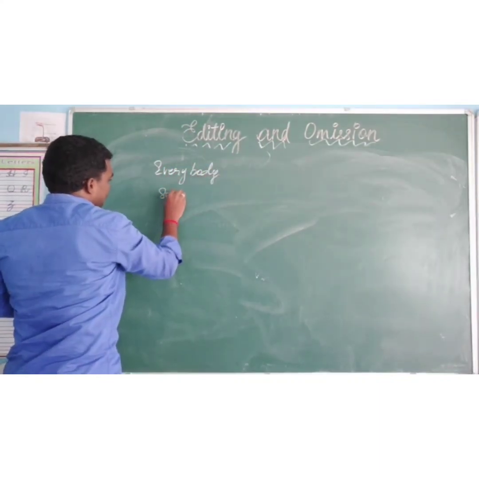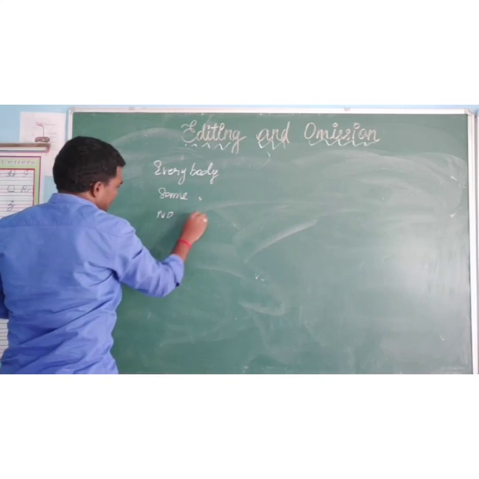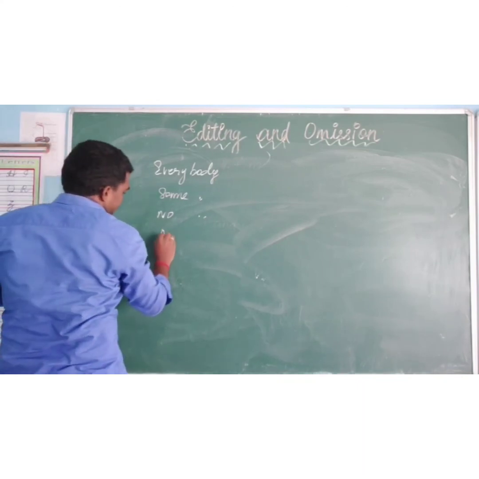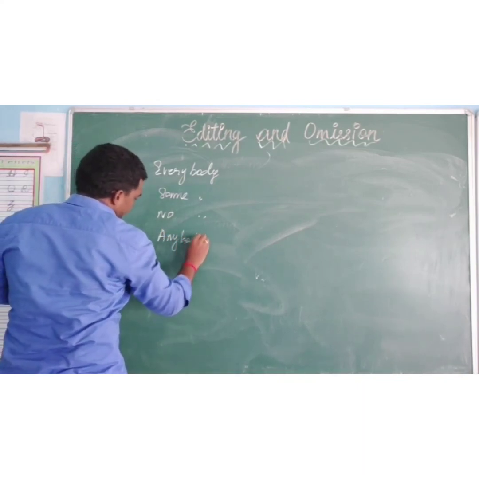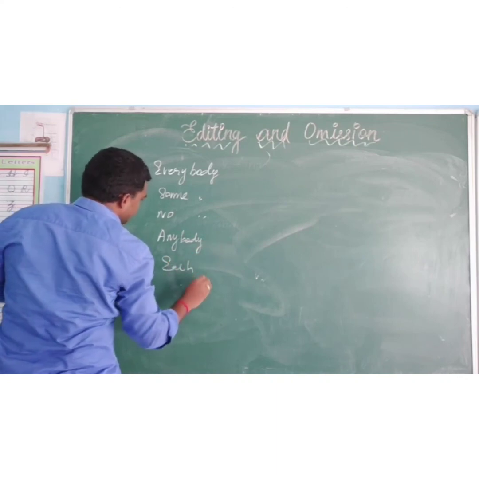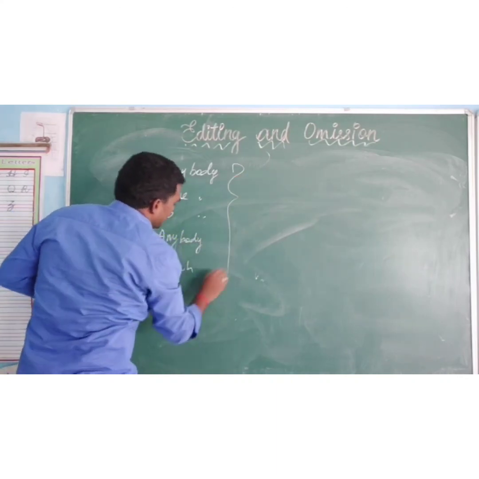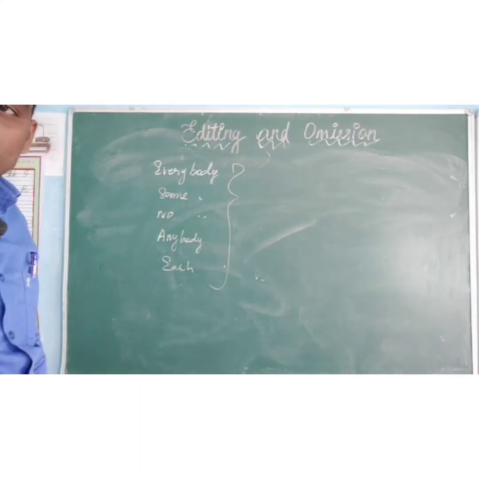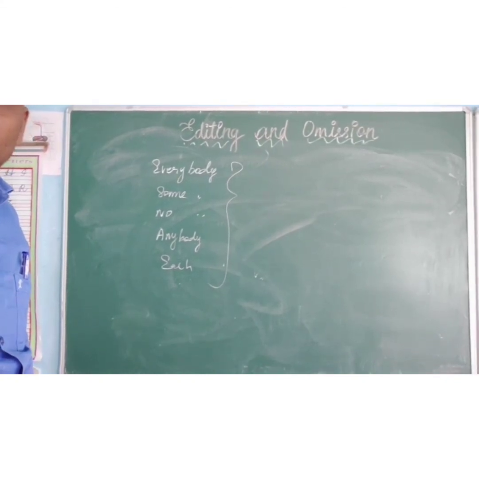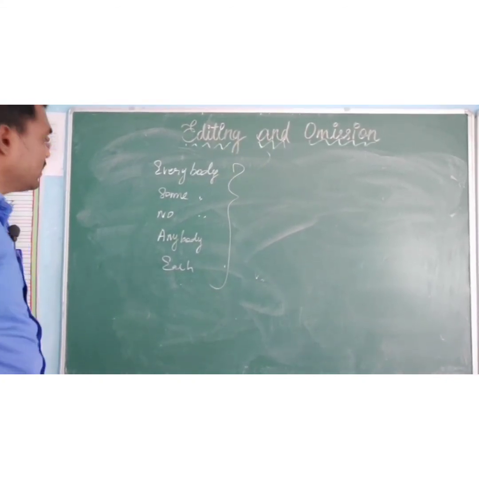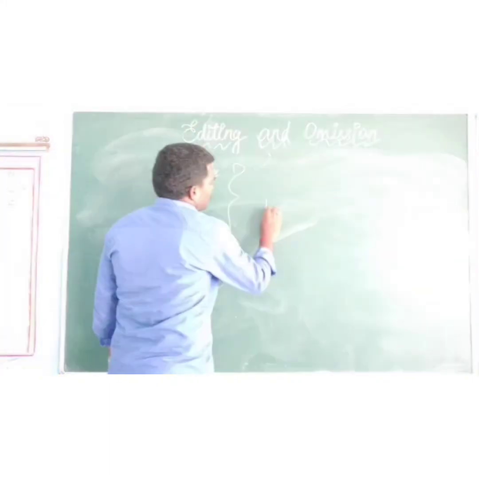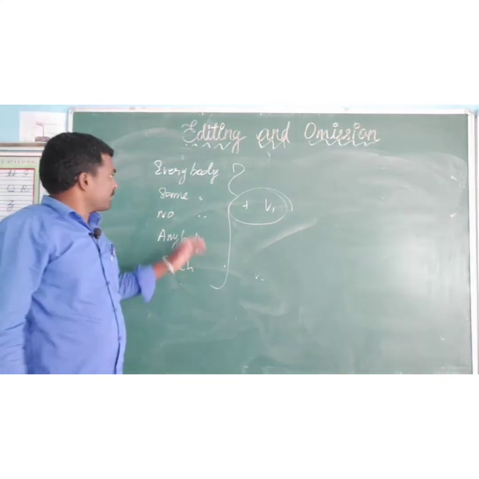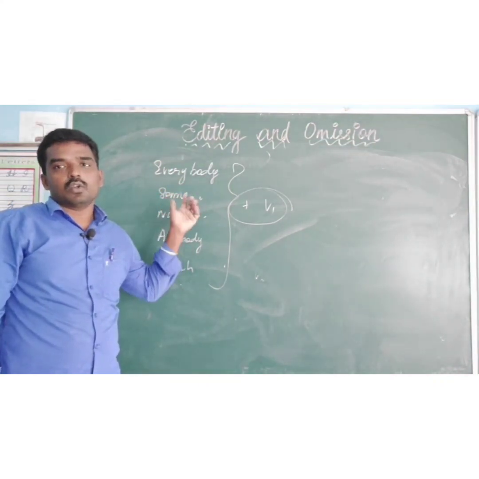Everybody, somebody, nobody, anybody, each. If you are finding these words, after that we want to use verb one.